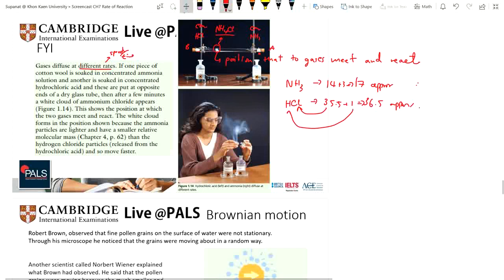It depends on the molecular mass, or the MW, the molecular weight. The greater MW will go slower and the smaller MW will go faster.